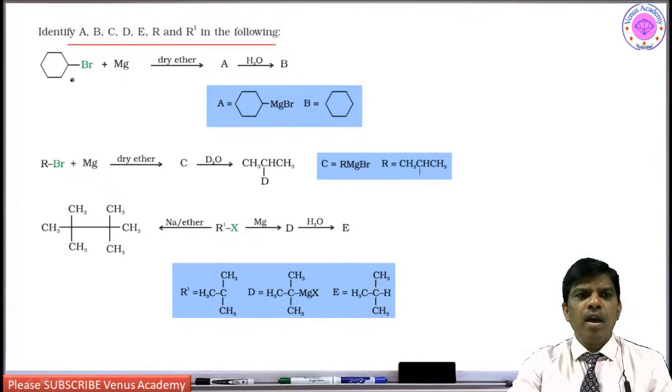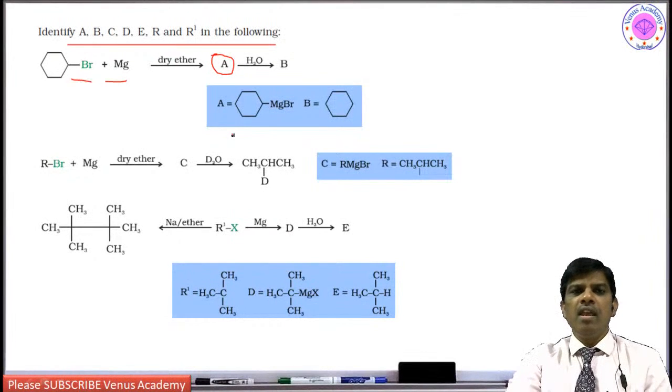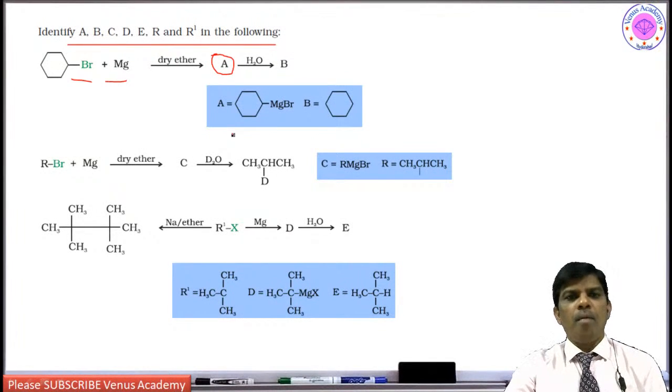So alkyl halide, when you treat it with magnesium in dry ether, what is this A? You are going to get Grignard reagent, an organometallic compound. Alkyl magnesium halides or aryl magnesium halides are known to be Grignard reagents. Yes, so this Grignard reagent, when you treat it with water, it is going to form hydrocarbon or alkane, cycloalkane.